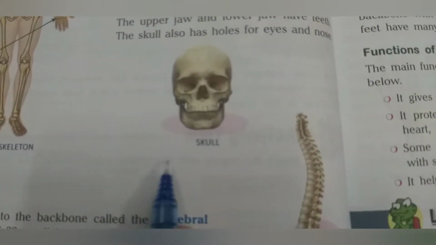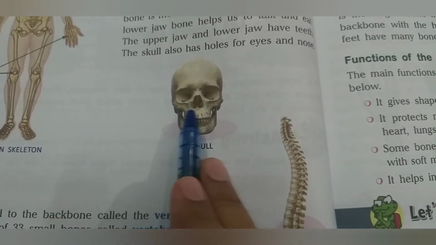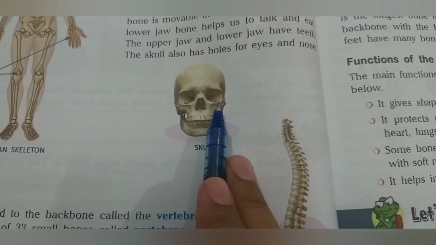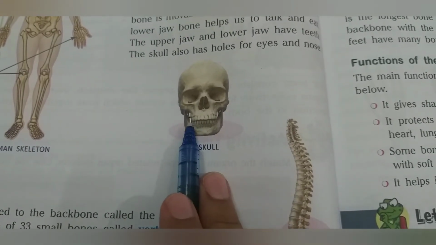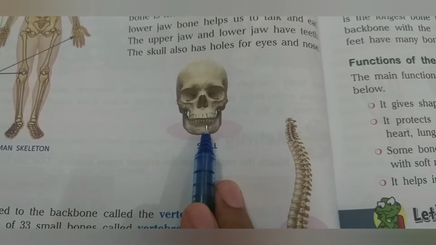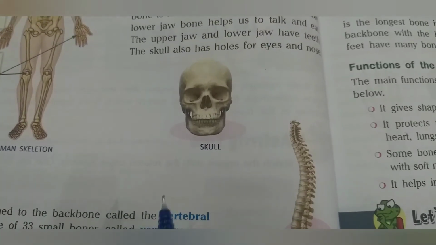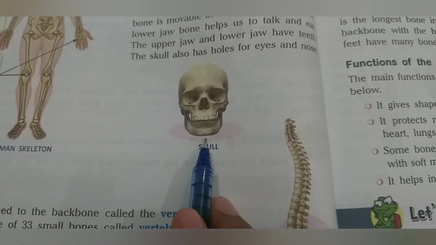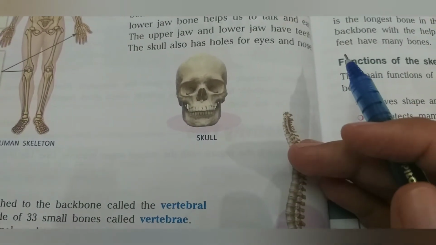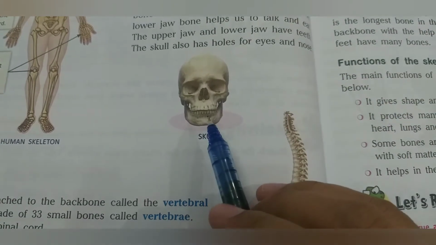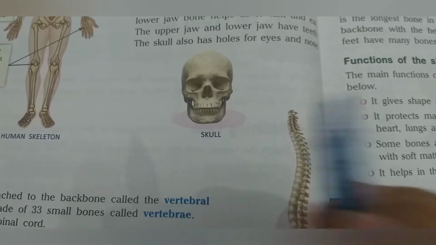Just have a look at this picture. You can see 2 sockets, one for each eye, and one for the nose. Here you can see the upper jaw and lower jaw. It has teeth, and the only bone that is movable is the lower jaw. Because of this lower jaw we can eat and we can talk.